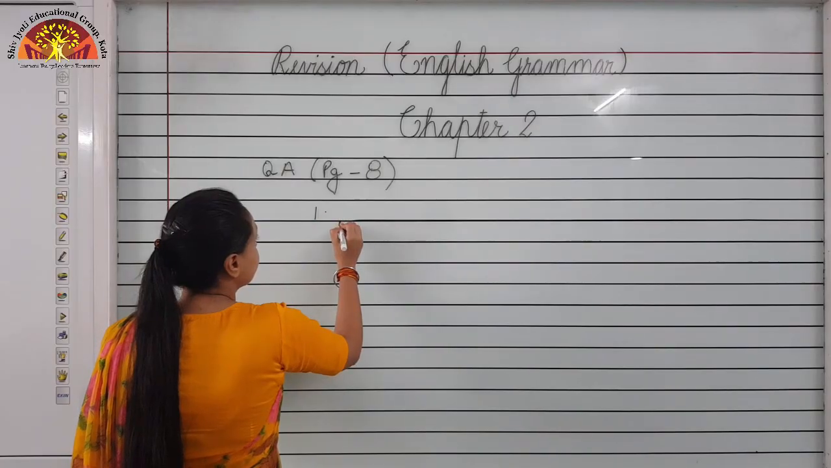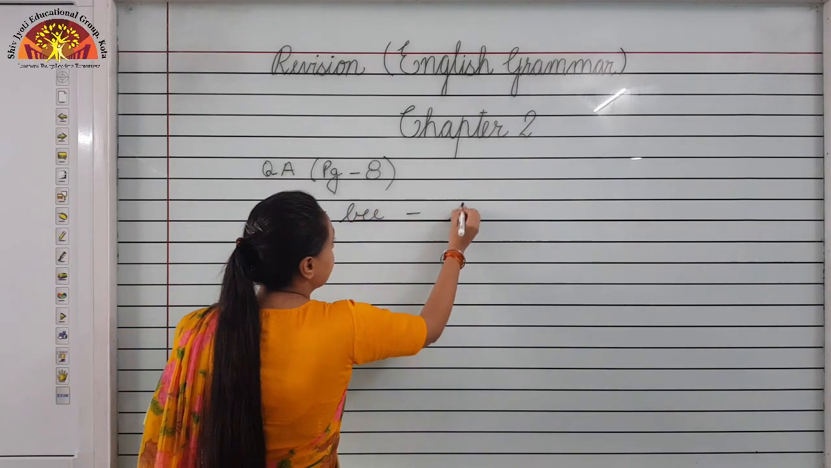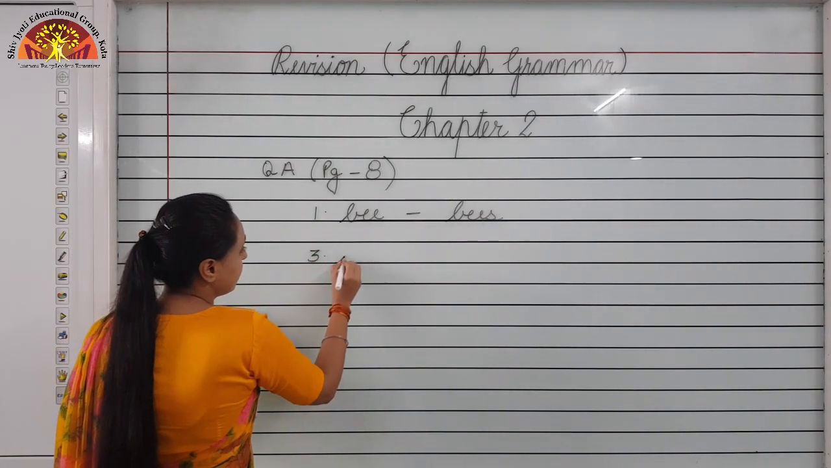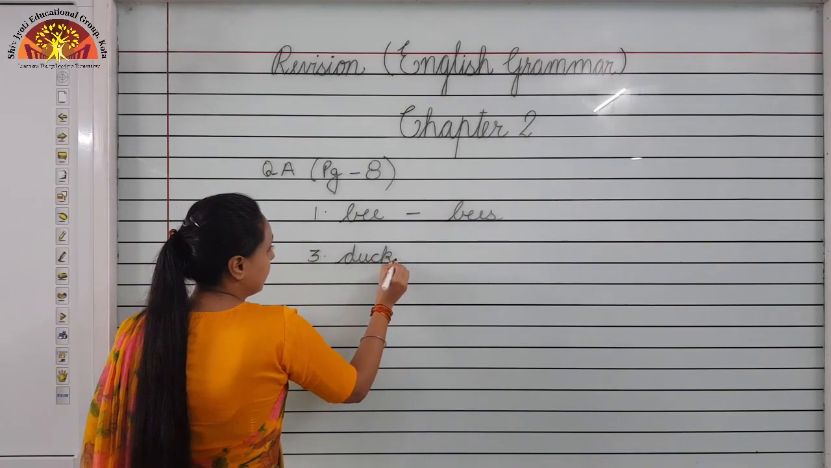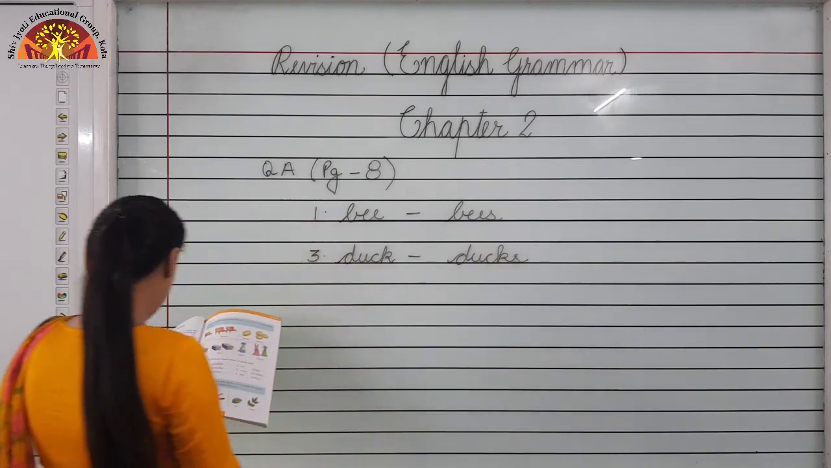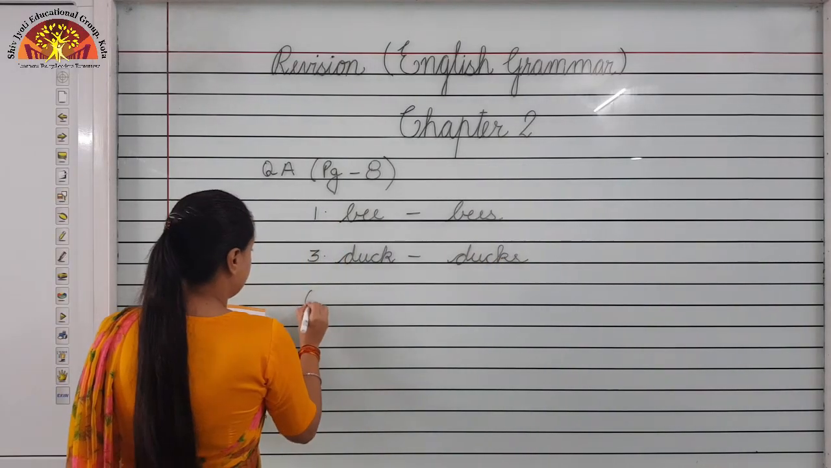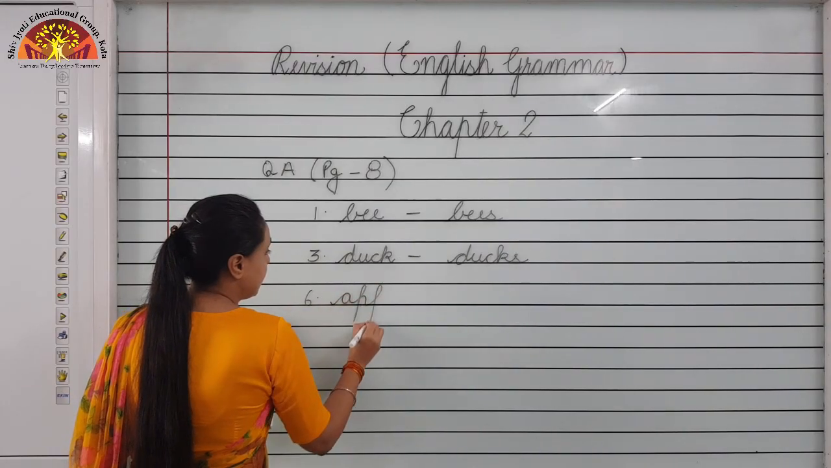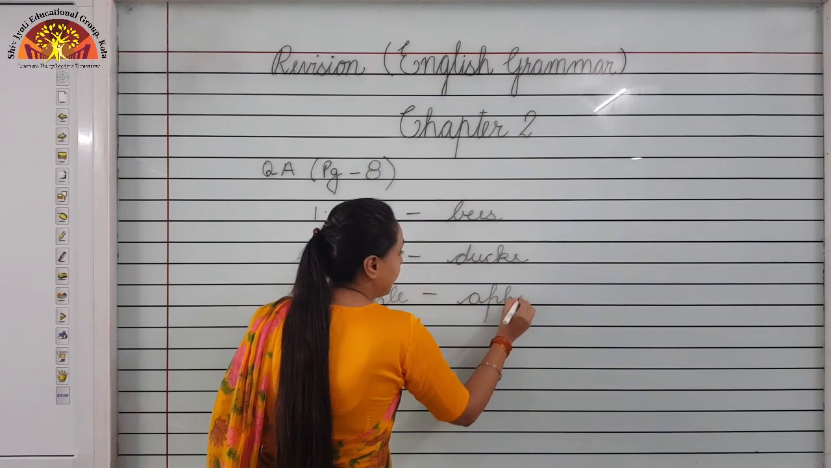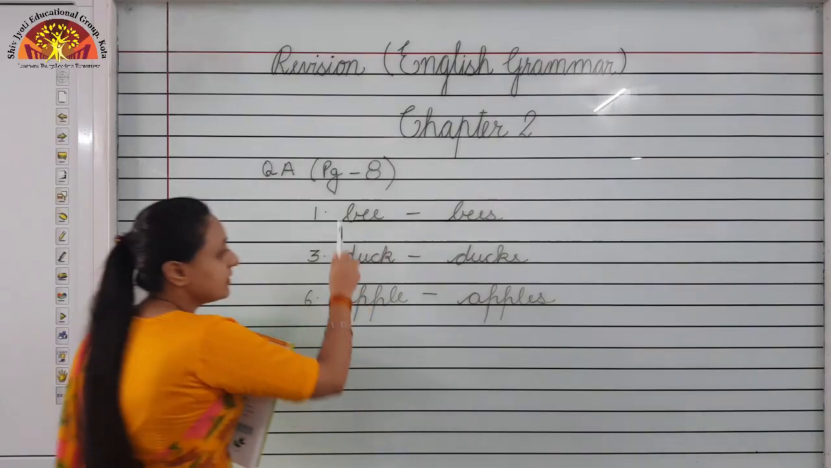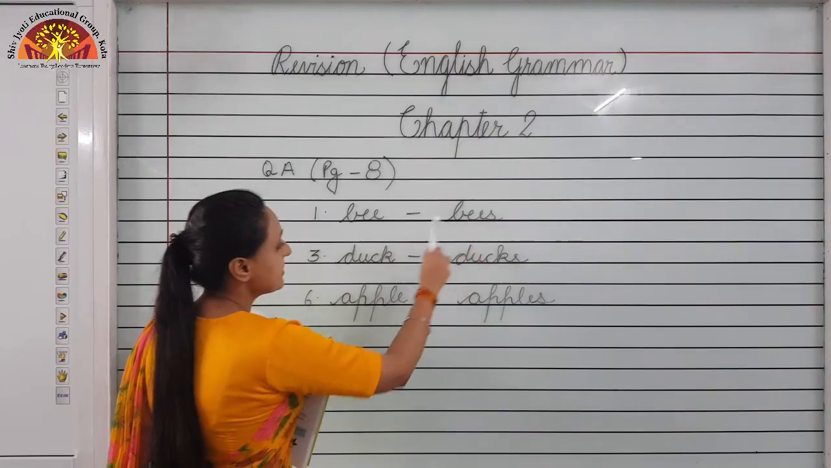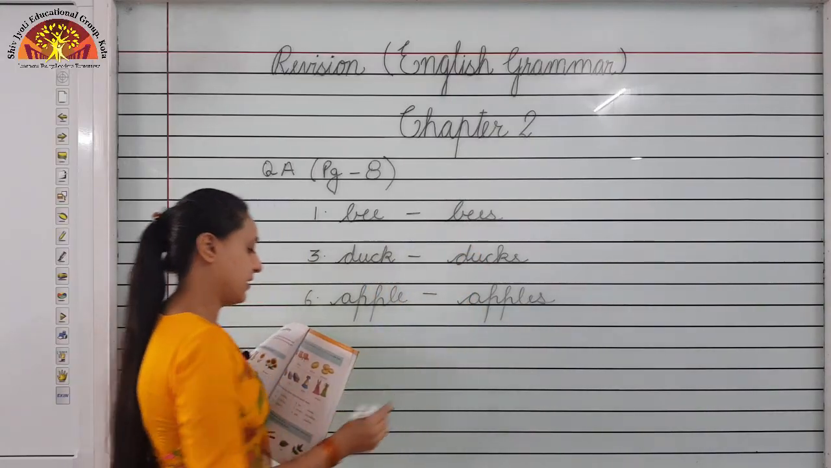Now number 1, bee. When we add s, it will become bees. Number 3, duck. When we add s, it will become ducks. Number 6, A-double-P-L-E, apple. Apple will become apples. So children, these all are singular nouns. When we add s, they become plural. Bee, bees, duck, ducks, apple, apples.